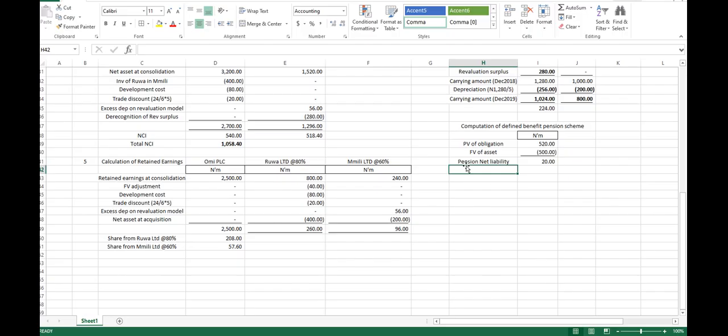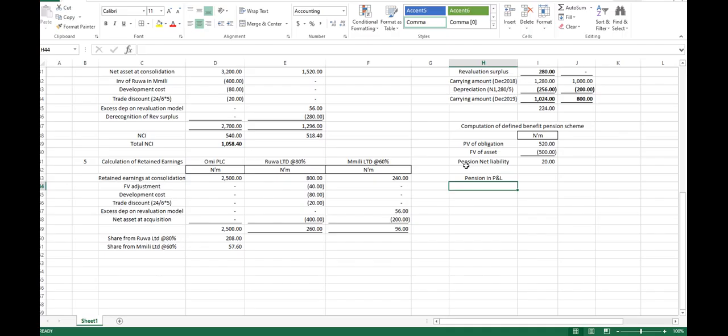What will be our expenses on this information? What will be the pension in our P&L, and why do I need the pension in our P&L?